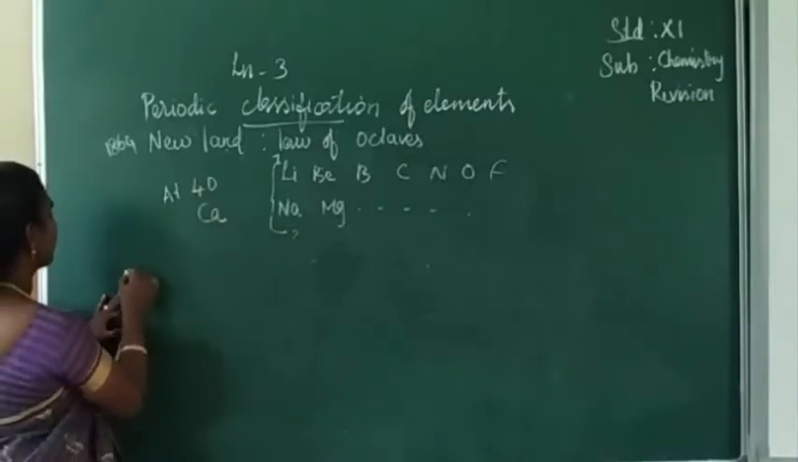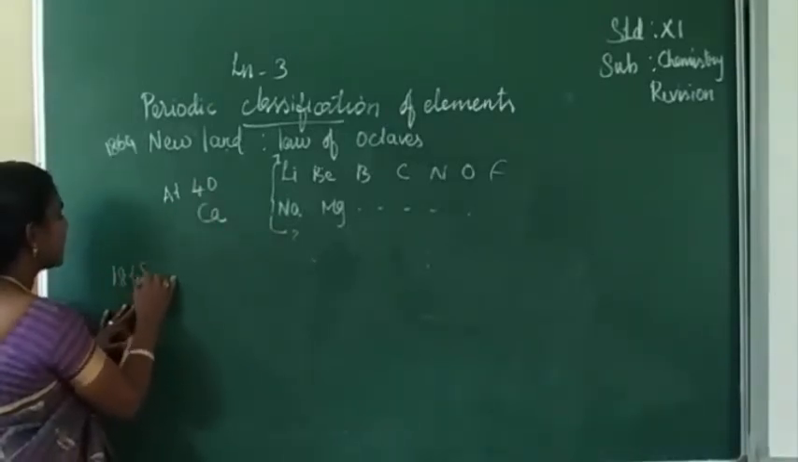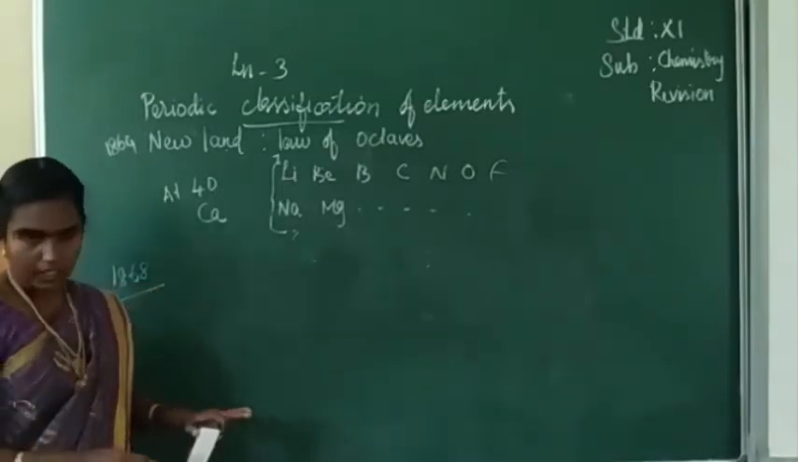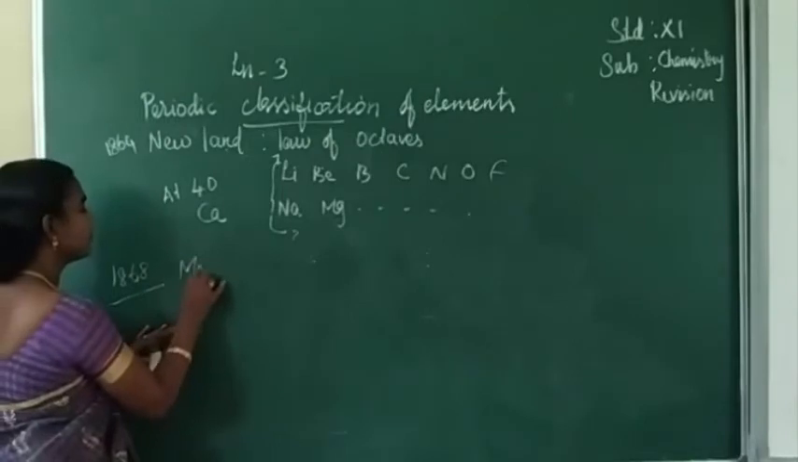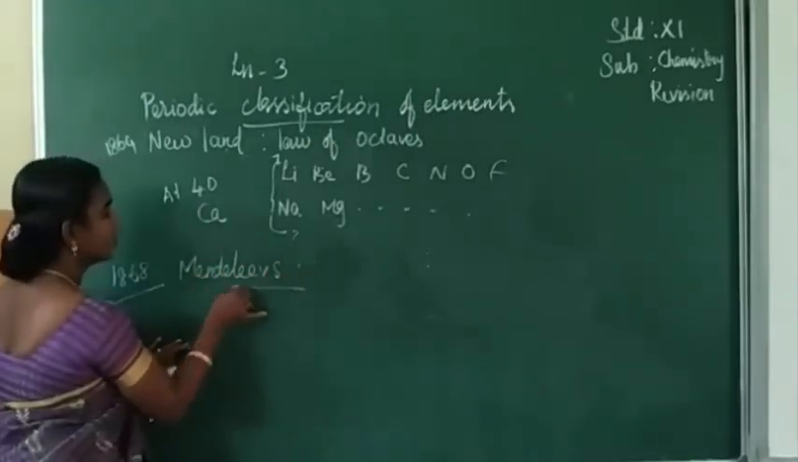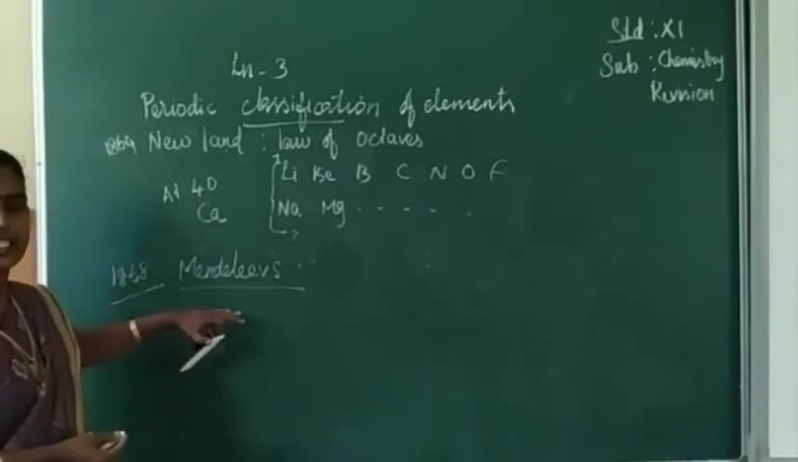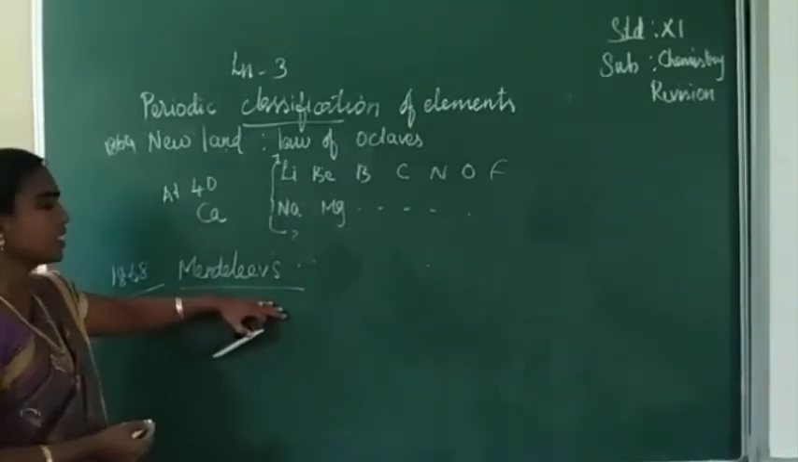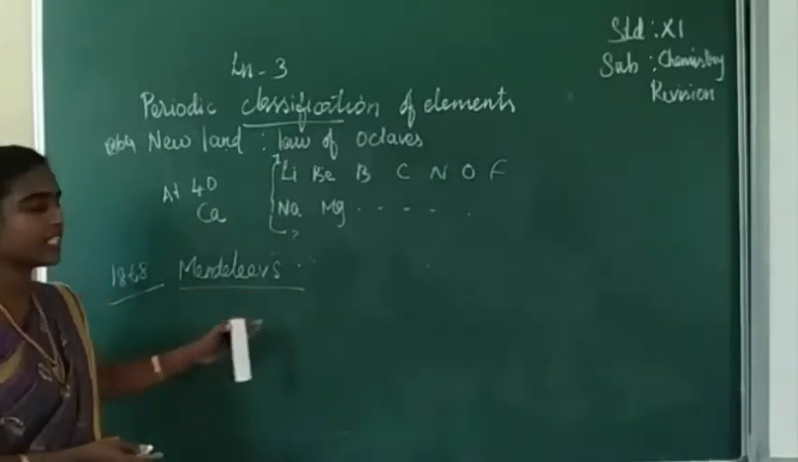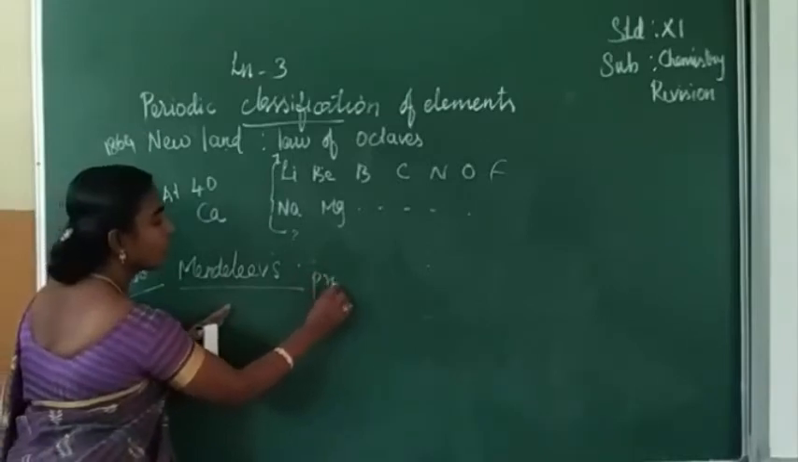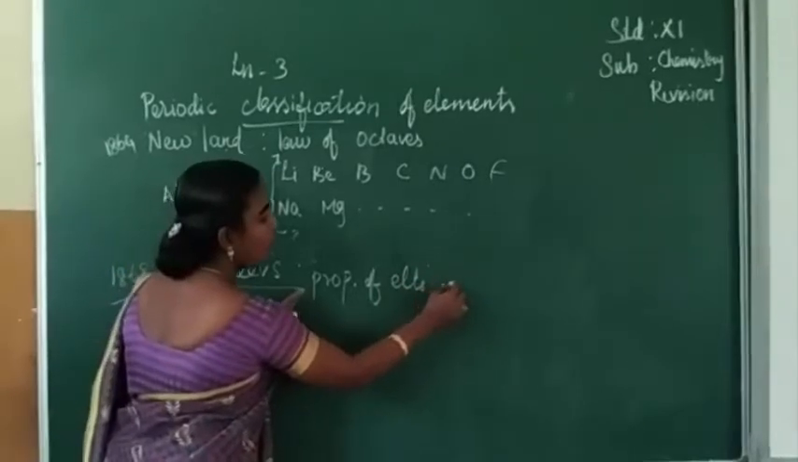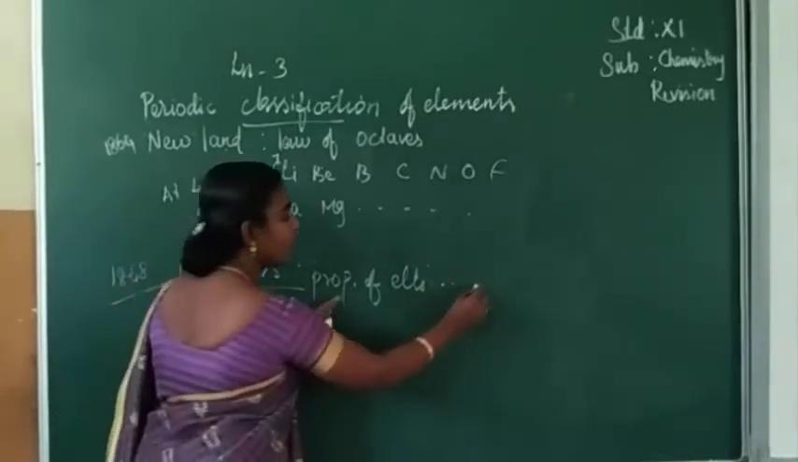Next, in 1868, the next scientist Mendeleev gave the properties of the elements as a periodic function of the atomic weights.